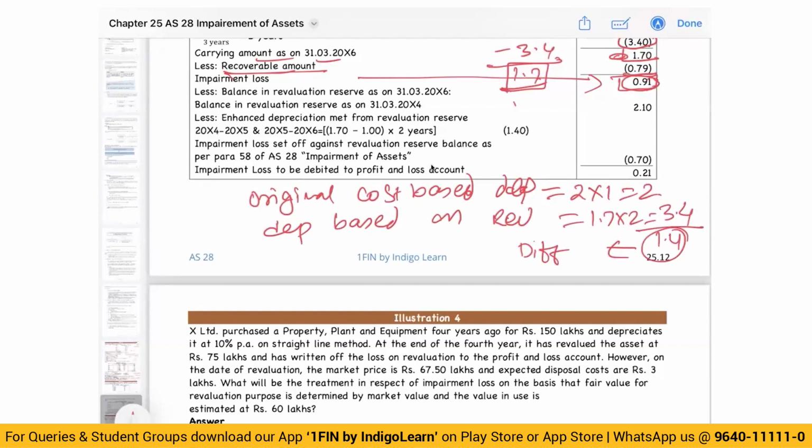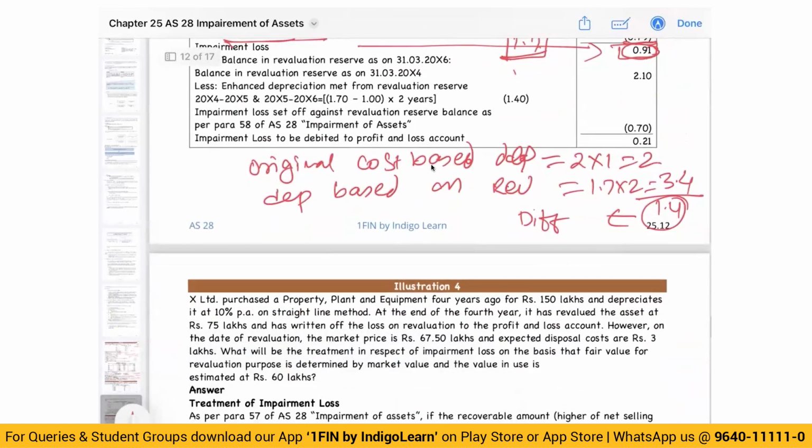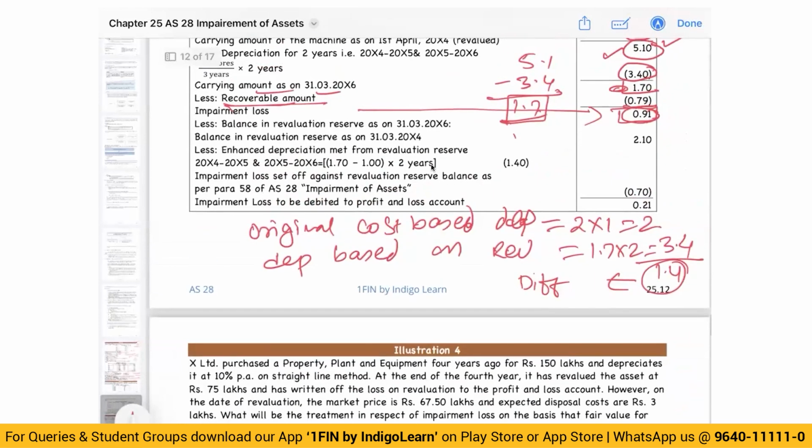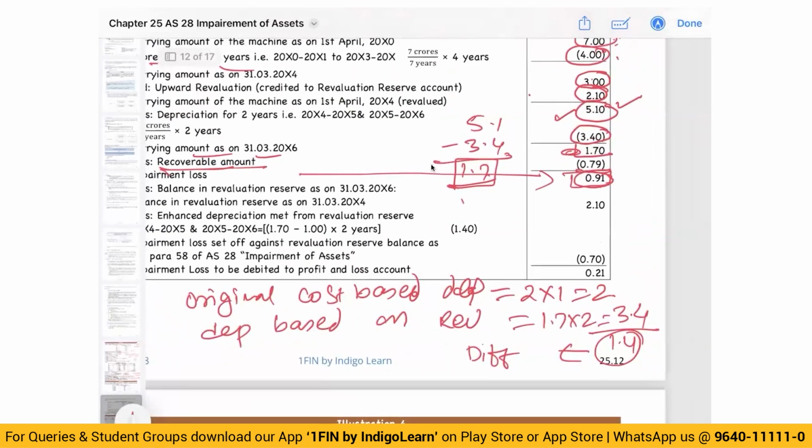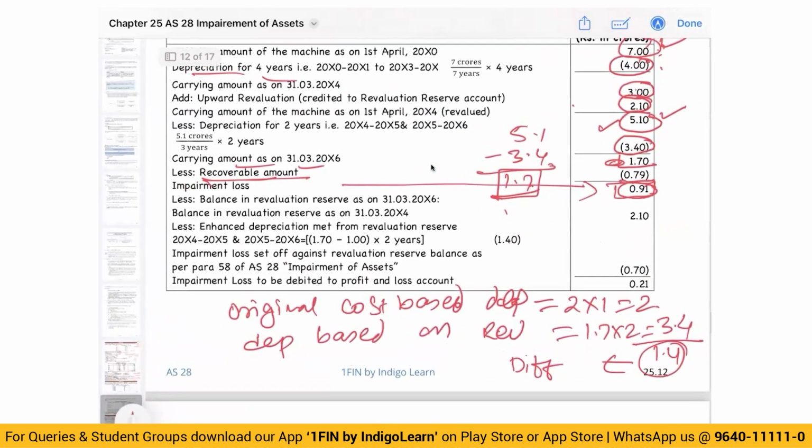So what did we do? The difference between original depreciation and revised depreciation, 1.4, is transferred from revaluation reserve to retained earnings, which means out of 2.1, the revaluation surplus balance that we had calculated, 1.4 is transferred.